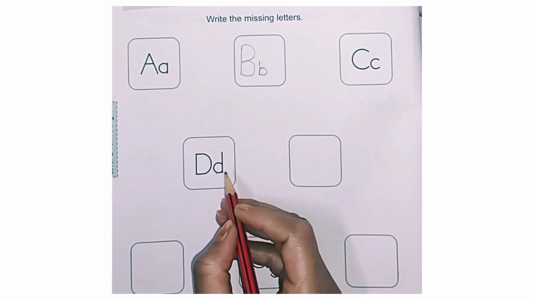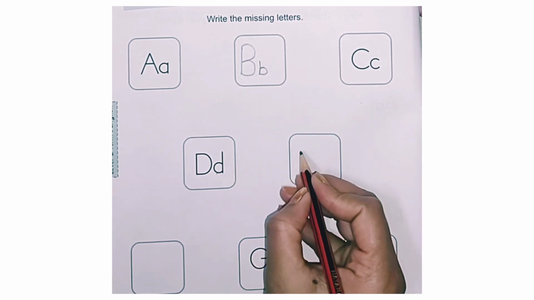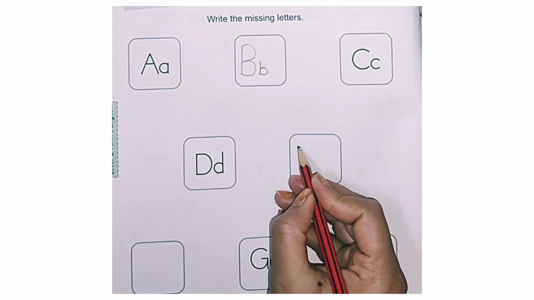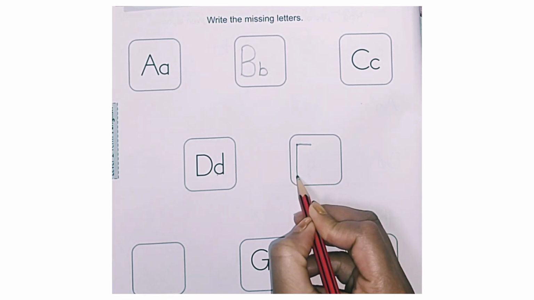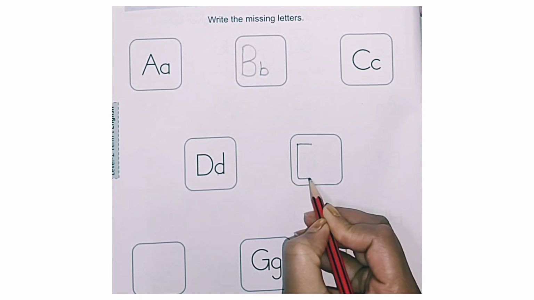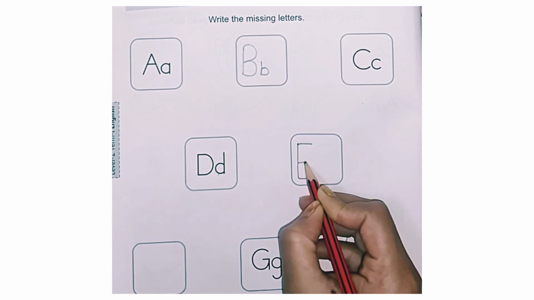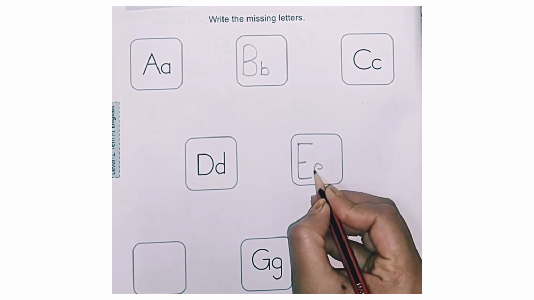D. What comes next? E. Right? Capital E. And small e.